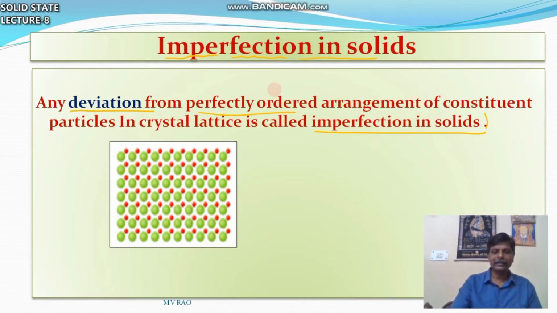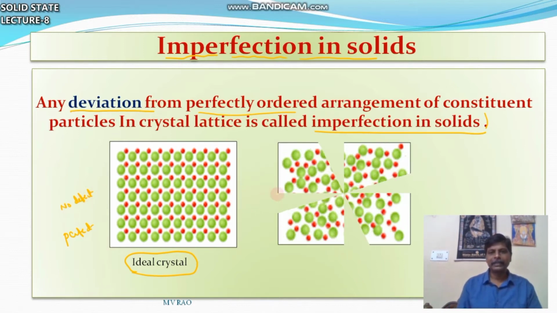You can see in this structure it is an ideal crystal. It is perfect. Here no defect. Regular arrangement is there. No deviations. But here you see some deviations are there. No order. These are called defects.